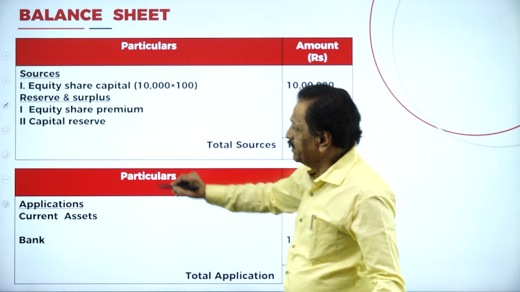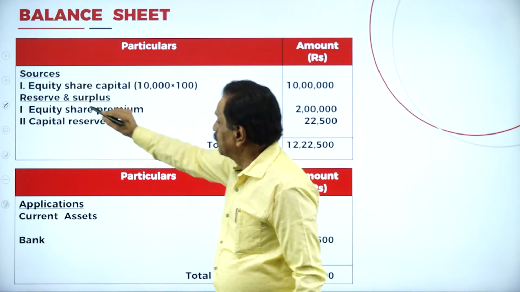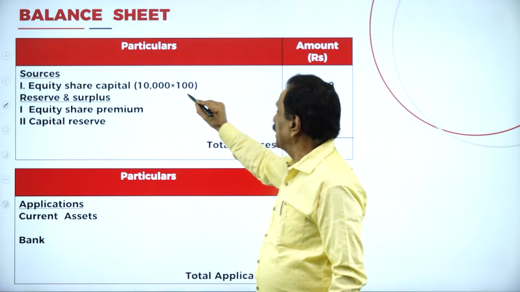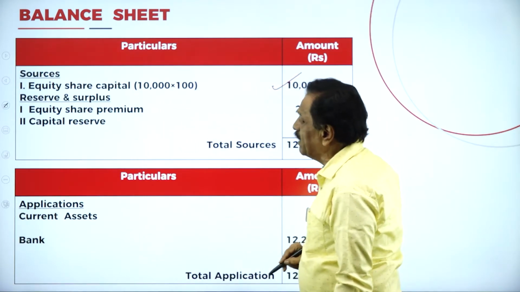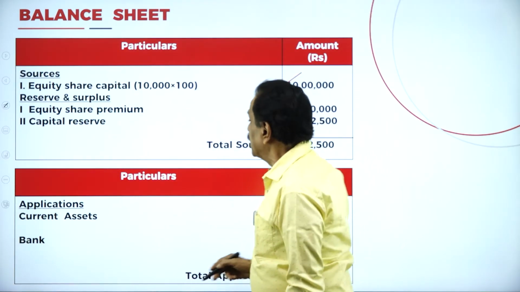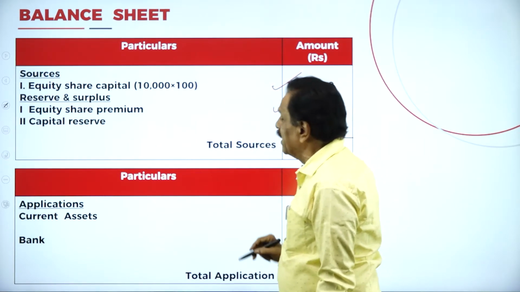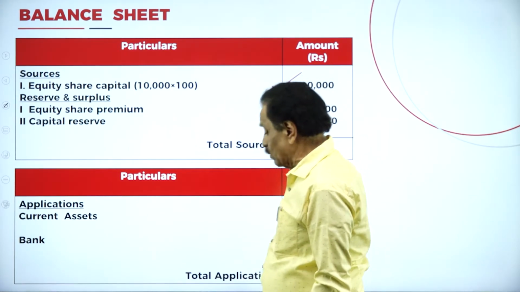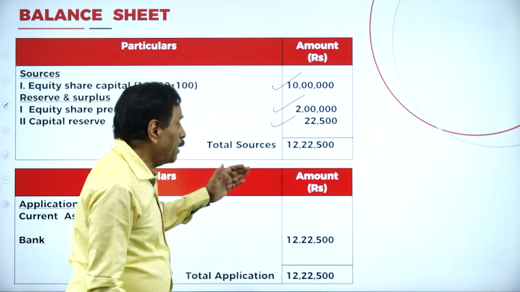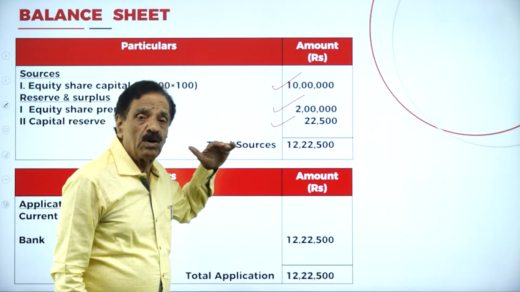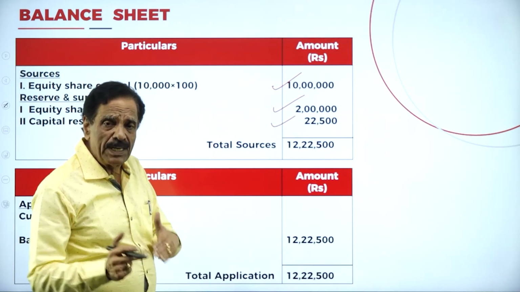If we see the balance sheet, you have the sources. Number one, equity share capital, 10 lakh we received. Reserve and surplus: in the equity share payment, we have got 2 lakh. At the last entry, 22,500. What is the total amount that comes? 12,22,500. The same should be available in the application.